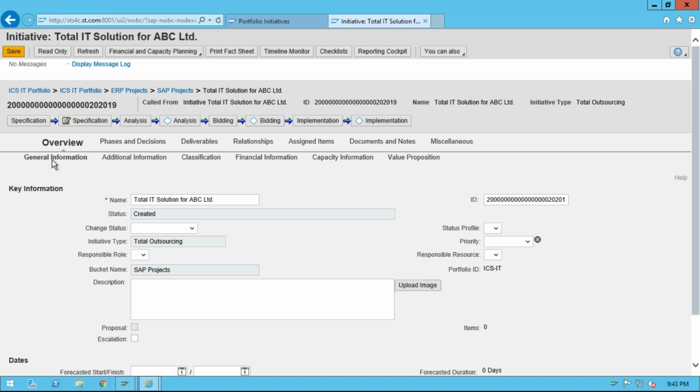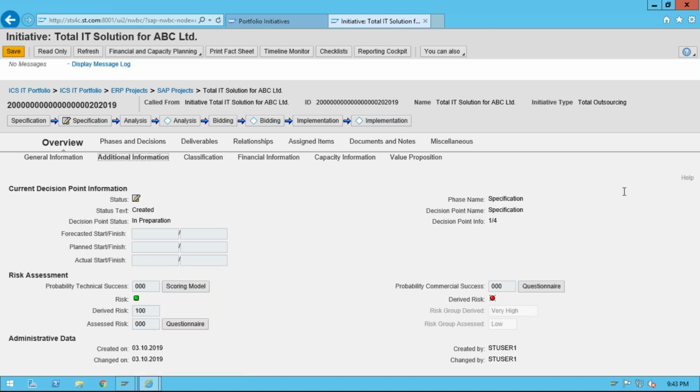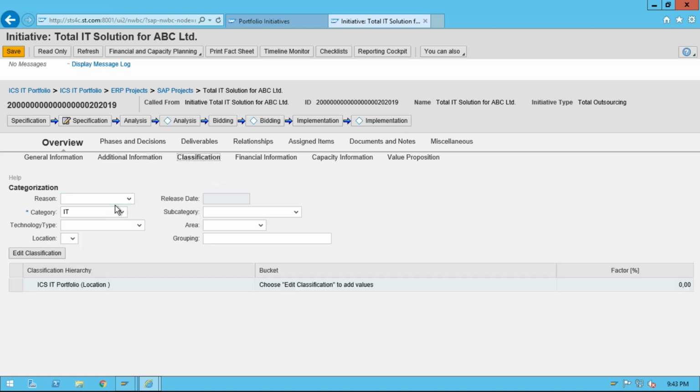For overview, general information is here. Additional information, this additional information will be used in the financial planning. Okay, and classification, you can have the reason why you are executing this project, category, technology type, subcategory, area, locations. Okay, and grouping. Apart from that, the classification hierarchy.